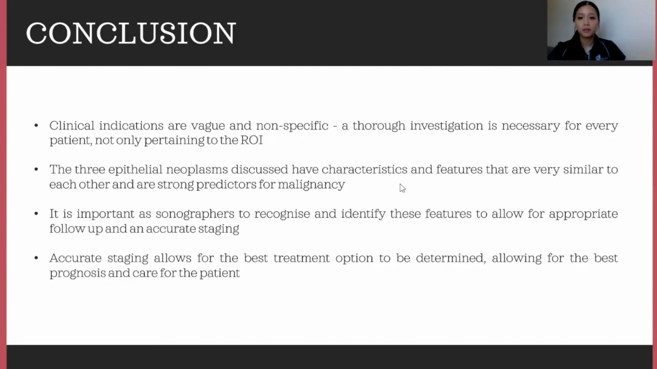for malignancy. And therefore, as sonographers, it is so important to recognize and identify these features to allow for appropriate follow-up and an accurate staging. In doing so, we allow for the best treatment option to be determined, ultimately allowing for the best prognosis and care for the patient.